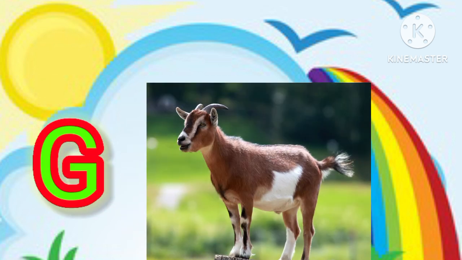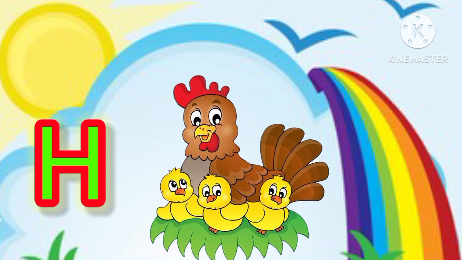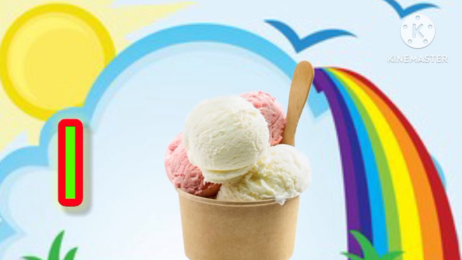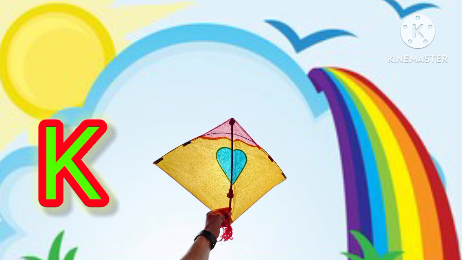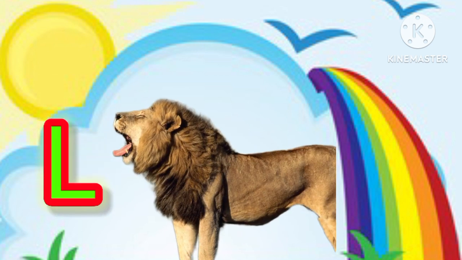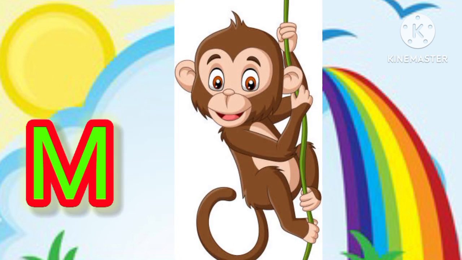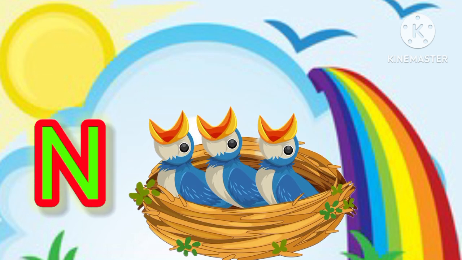G is for goat, goat. H is for hen, hen. I is for ice cream. J is for joker, joker. K is for kite, kite. L is for lion, lion. M is for monkey, monkey.